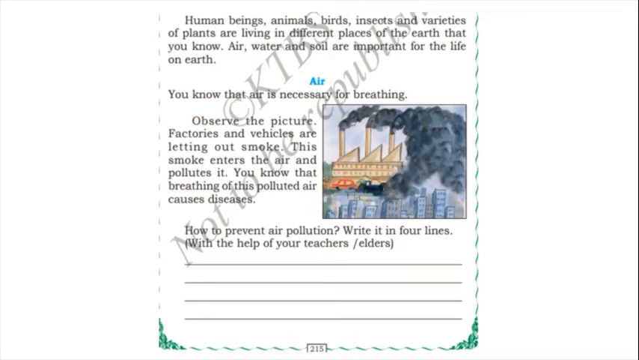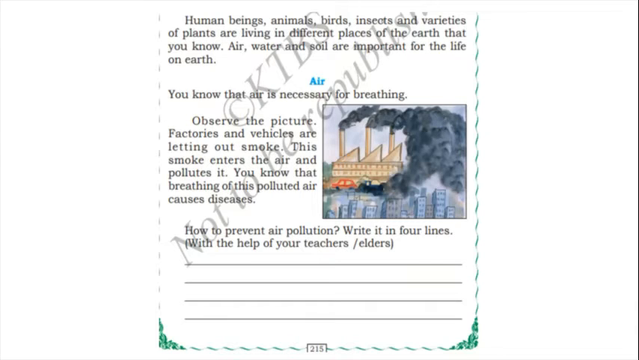Human beings, animals, birds, insects and varieties of plants are living in different places of the earth. We know, children, that on this earth many things are there, like animals, human beings, birds, insects, varieties of plants, etc. They all need air, water and soil, which are important for life on earth. We need them to survive on this earth. In that, first one is air. We will learn about air.